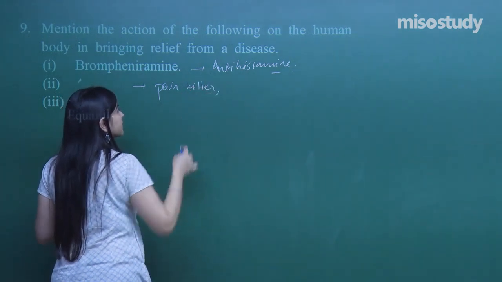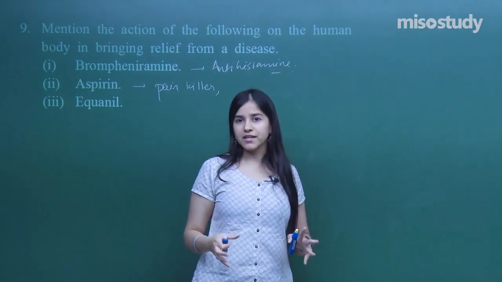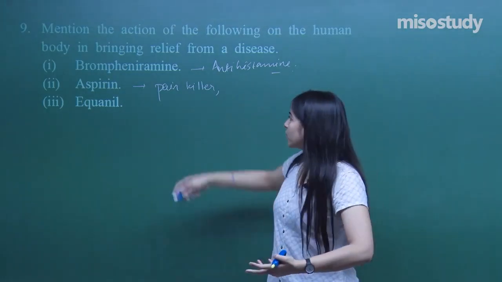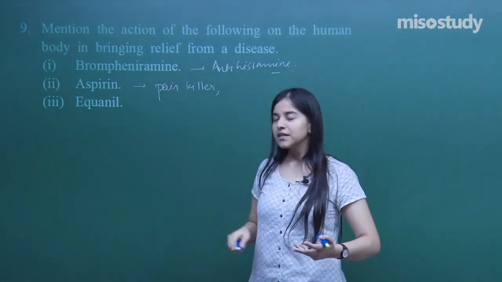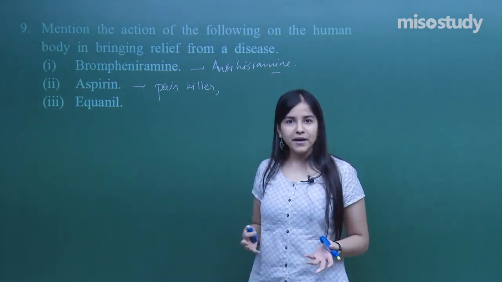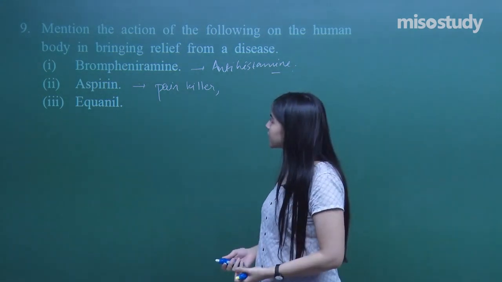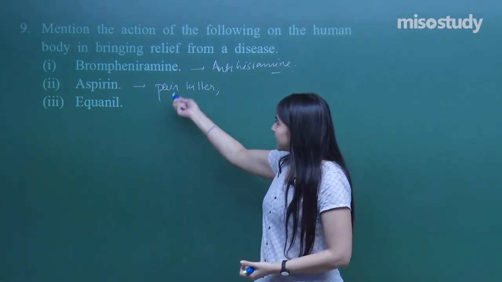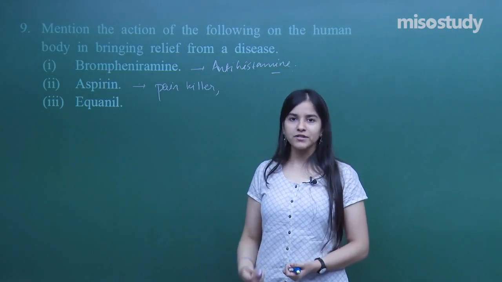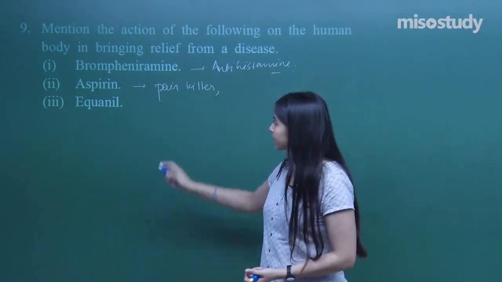It's a painkiller, but regular use of aspirin and more use of aspirin can lead to liver damage, right? So instead of that, what can be a replacement of aspirin? Aspirin is basically a painkiller. It is also an antipyretic, that means fever reducing, right? So instead of aspirin, what better analgesic you can use is ibuprofen, a little less toxic.